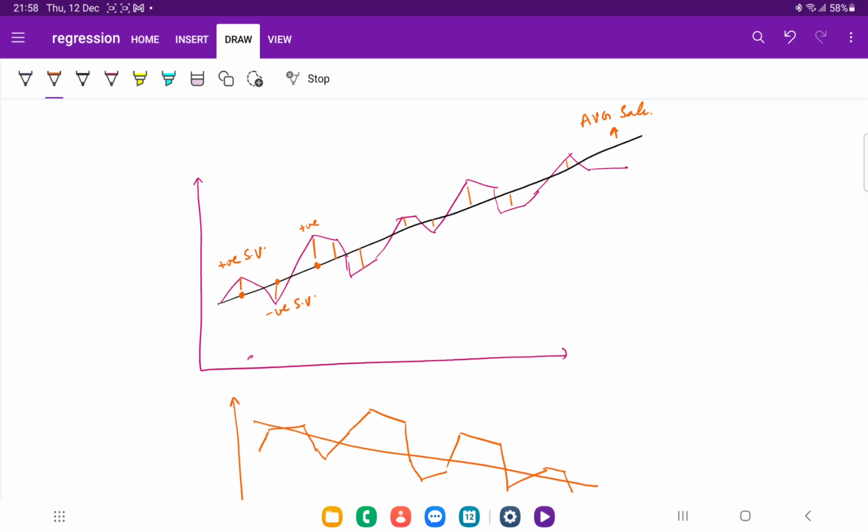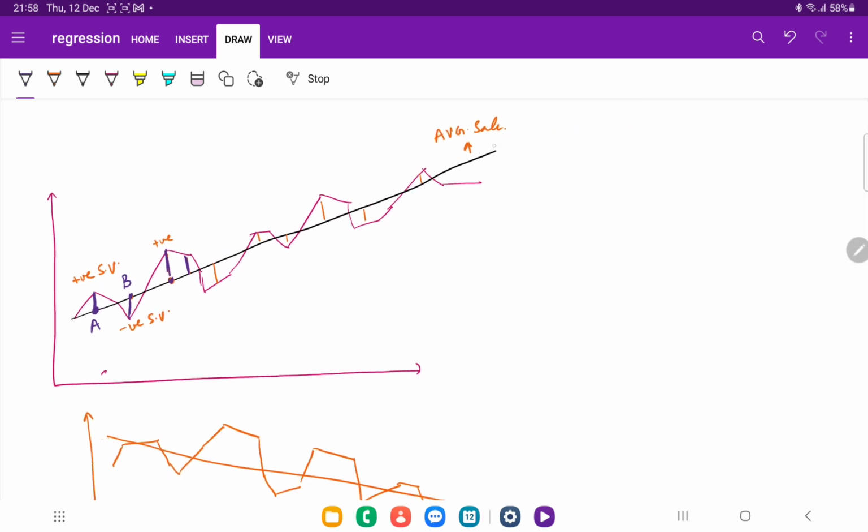So if you want the actual sales, how can you get them? If you are at this point, let me choose a different color. If you are at this point, point A, and you want to move to actual sales, you need to add the seasonal variation to it. If you are at point B, you need to deduct the seasonal variation from it, right? You need to add seasonal variation, you need to reduce the seasonal variation. That's basically how we can come up with the actual sales, right?